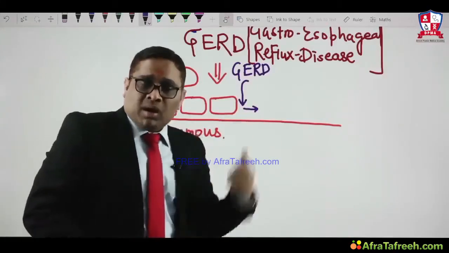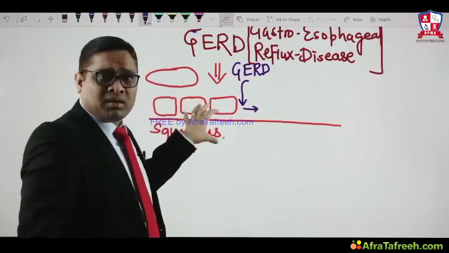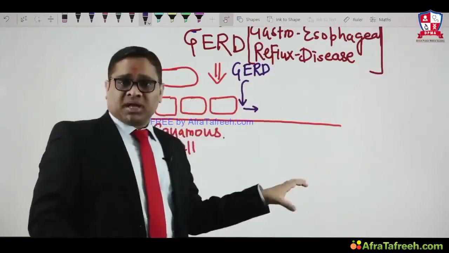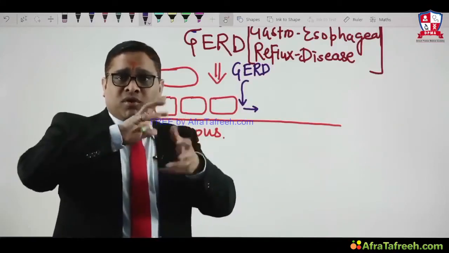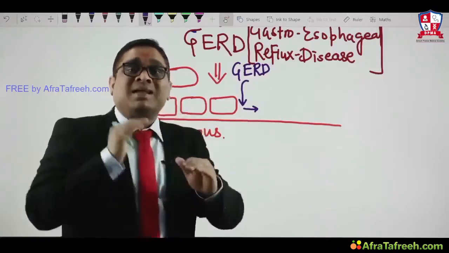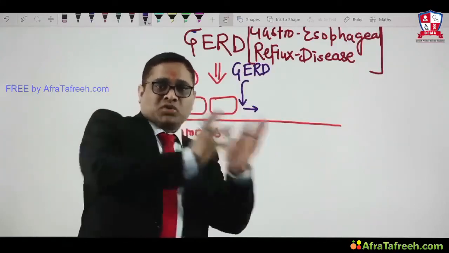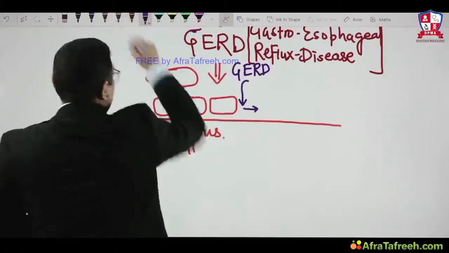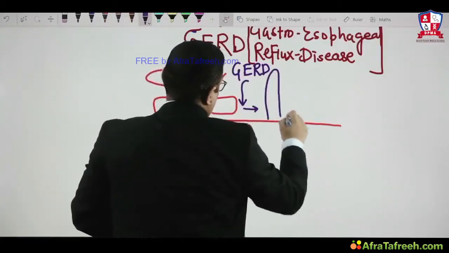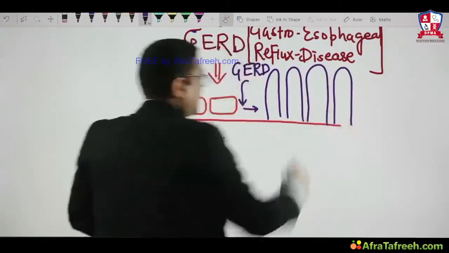Acidic content is coming up, putting stress on the squamous cell, and a signal has been sent to the stem cell, which will go for reprogramming. Under this reprogramming, they will form another type of mature cell. So now they will stop being squamous and form a new type of cell that looks like a column, like this. These are the tall columnar cells.